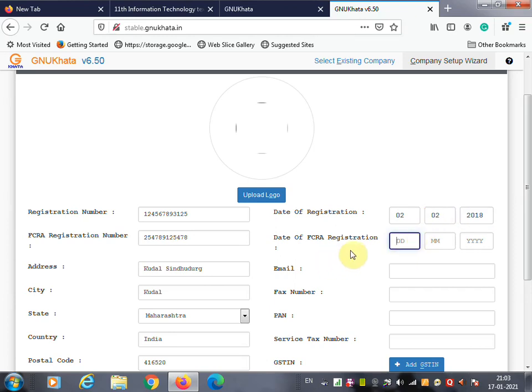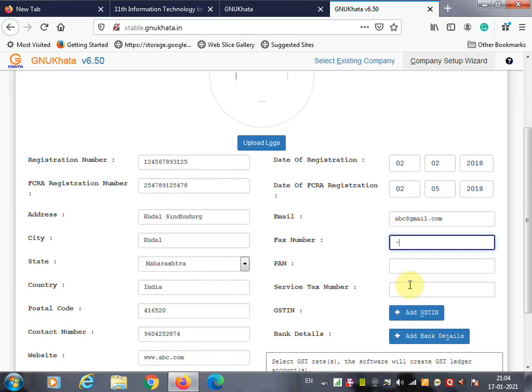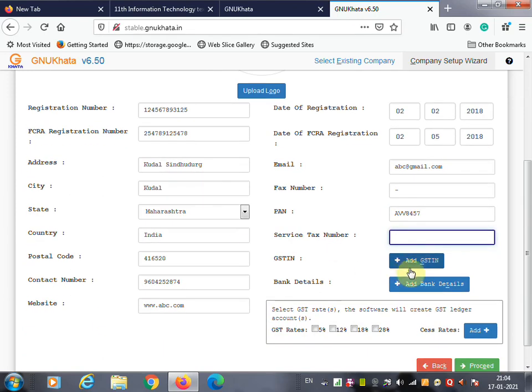Here also the date of FCRA registration you are going to enter. Email of the company. If you have a fax number, enter the fax number, PAN number, service tax number. If you have a GSTN number, you have to add it.